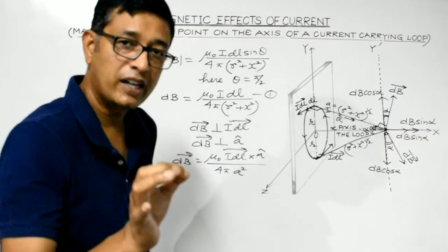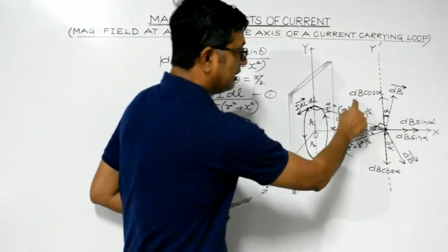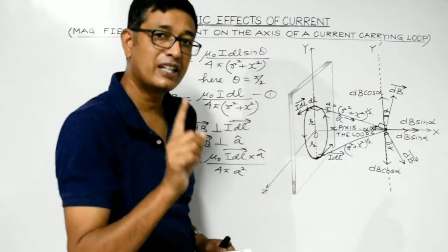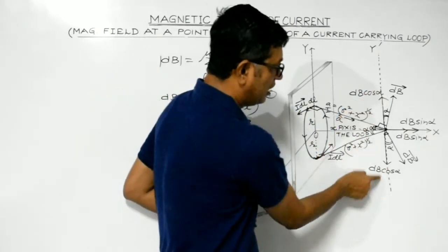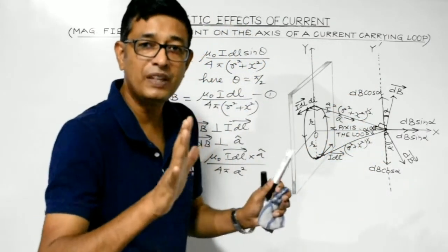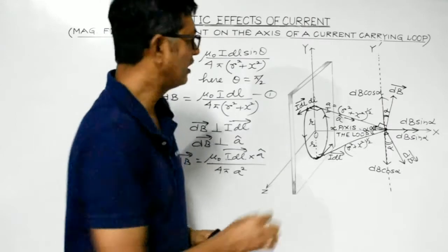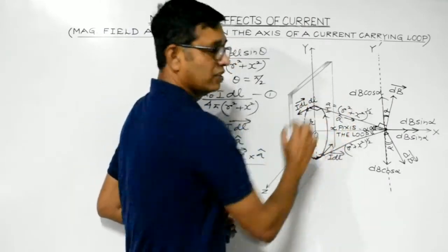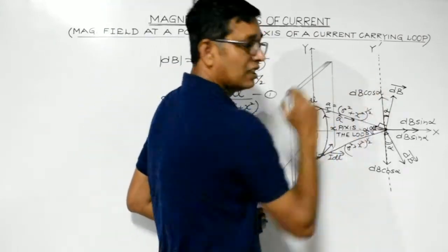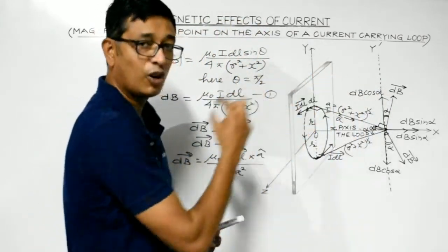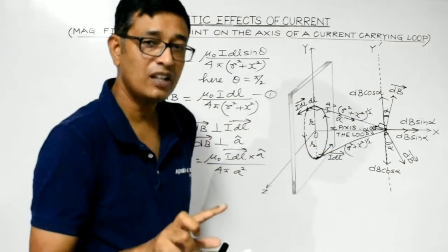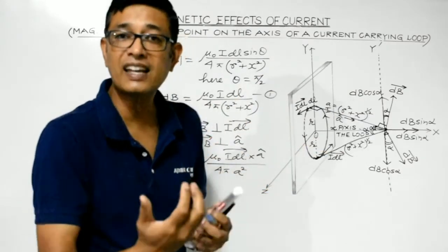The component of the magnetic field dB cos alpha of diametrically opposite elementary portions, being equal in magnitude and oppositely directed, tend to get cancelled out in pairs. So there are several elementary portions. The dB cos alpha components of diametrically opposite elementary portions will all be equal in magnitude and oppositely directed, so they cancel out.